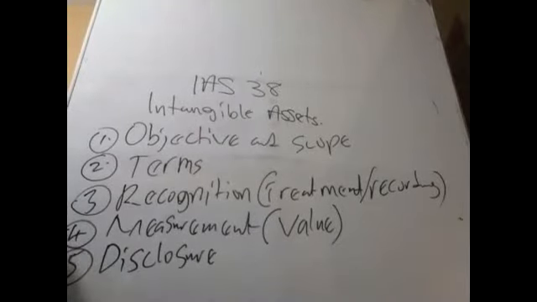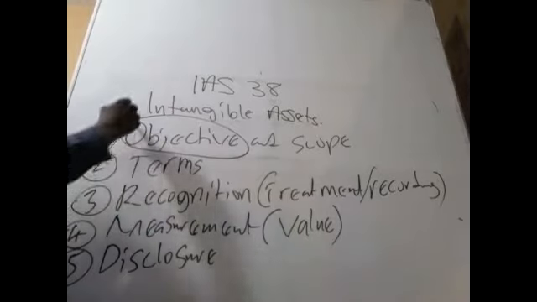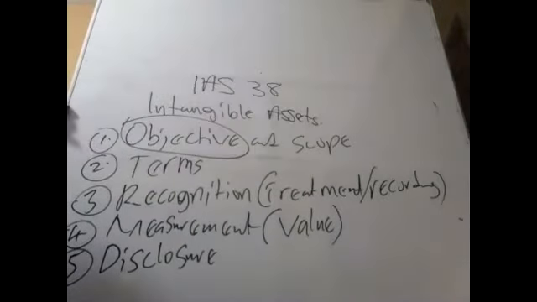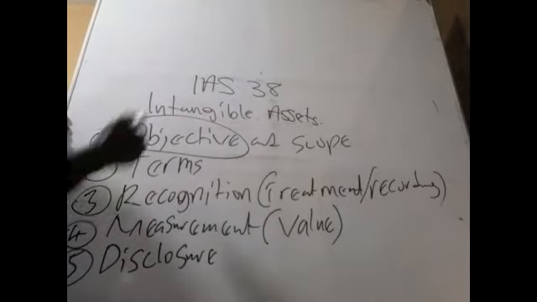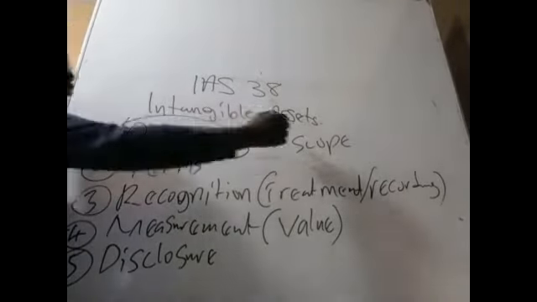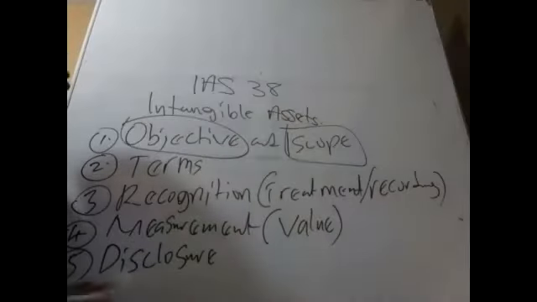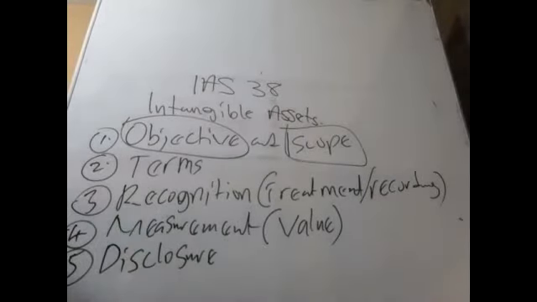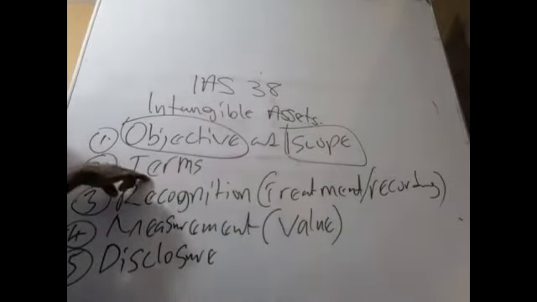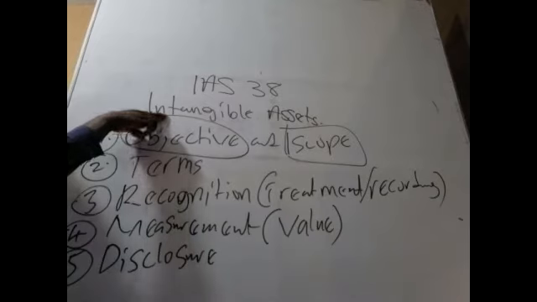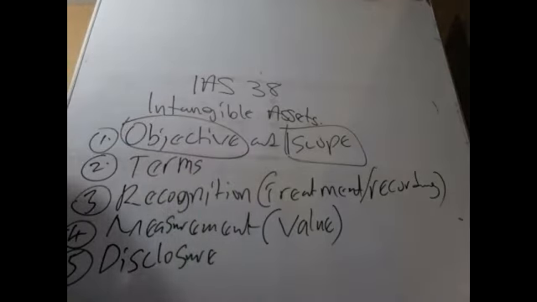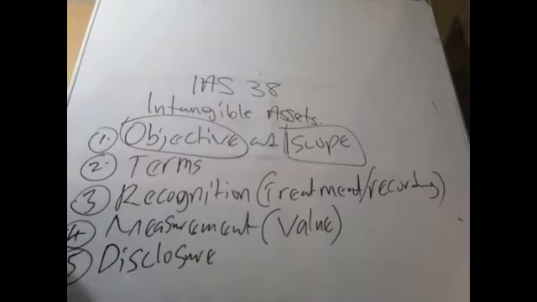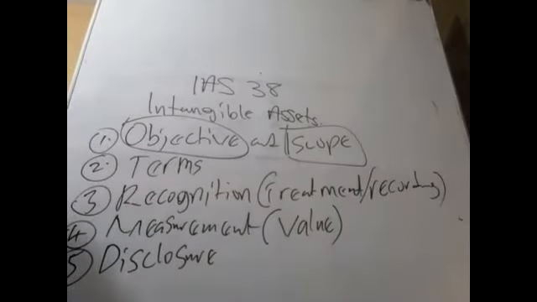Now, when we talk about the objective, I think we've talked about it already: to prescribe the correct accounting treatment of intangible assets. Now, scope. Before I go to the scope, we need to know the definition of intangible assets, and all of them are stated in this. So I will not do the scope now. We have to know the definition for intangible assets first. When we are done with the definition, we can give the scope. Scope simply means the coverage. So let me go straight to the terms.